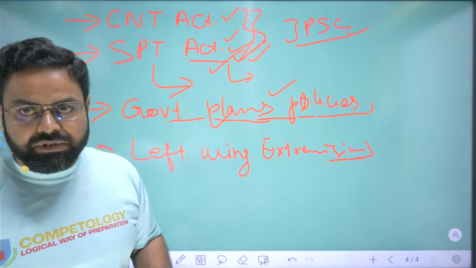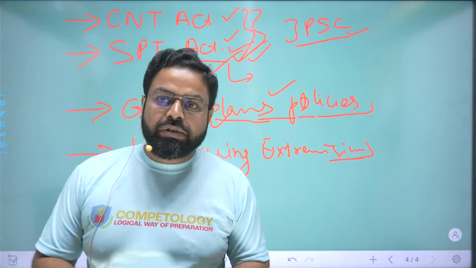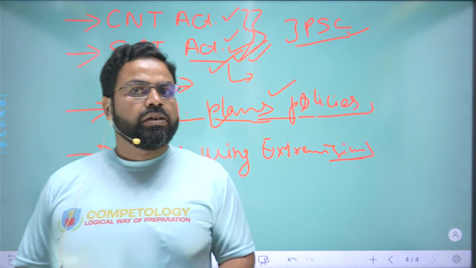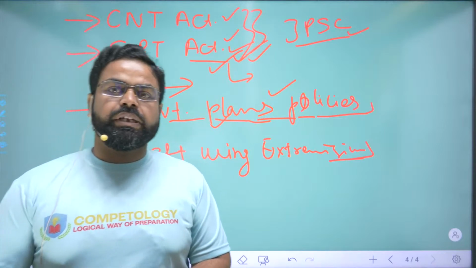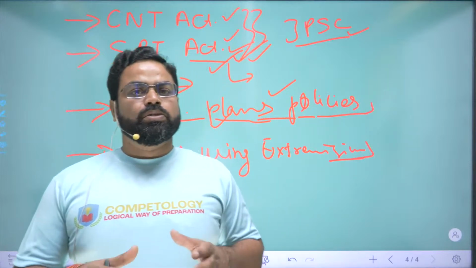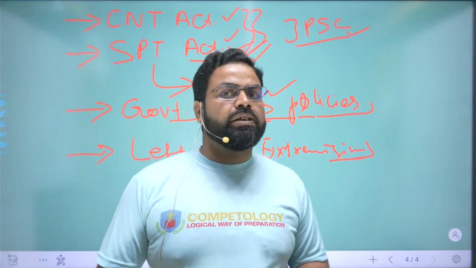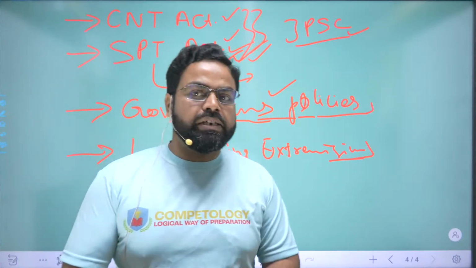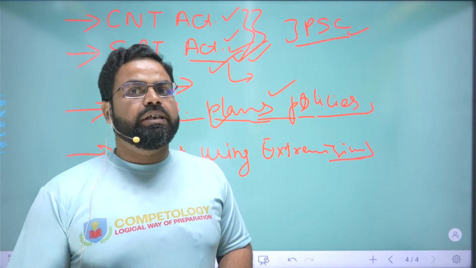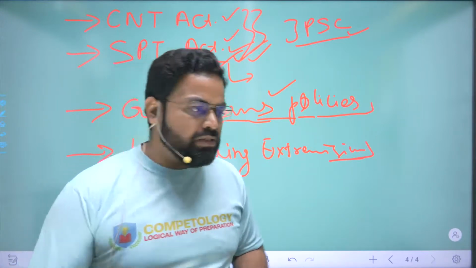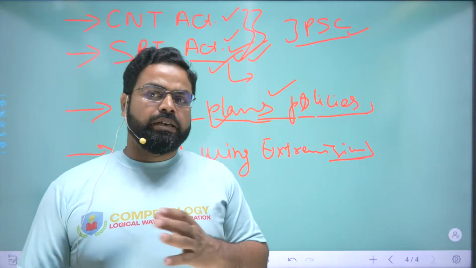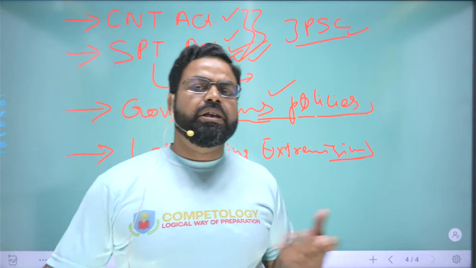However, we will have to study that, and thereafter we will study the government plans and policies which are there to facilitate left wing extremists to surrender and to join the mainstream, right? So to promote the surrender of left wing extremists and motivate them to join mainstream life, the government is providing various facilities, rewards, and insurance, and all those plans and policies will be discussed in detail here. And thereafter we will go on to discuss some related current issues.